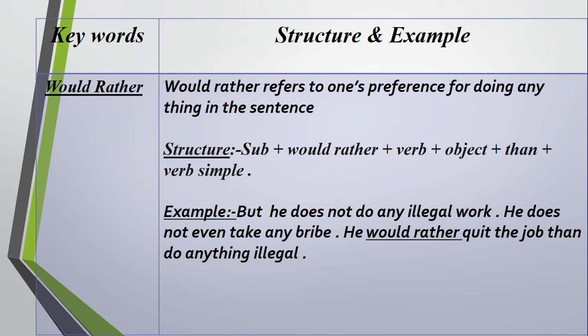That is, he does not like to continue the job because he cannot take bribes. He cannot do any illegal work. So what is his preference? His preference is quitting the job. So here some students make a mistake that sometimes they write the word than with the spelling THEN. This is actually a mistake.